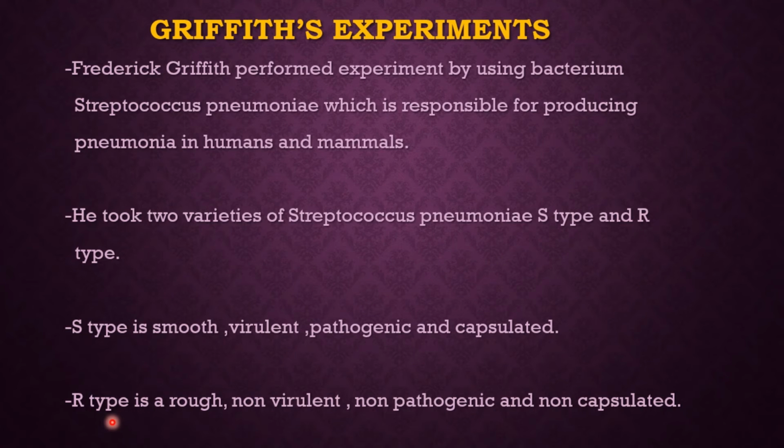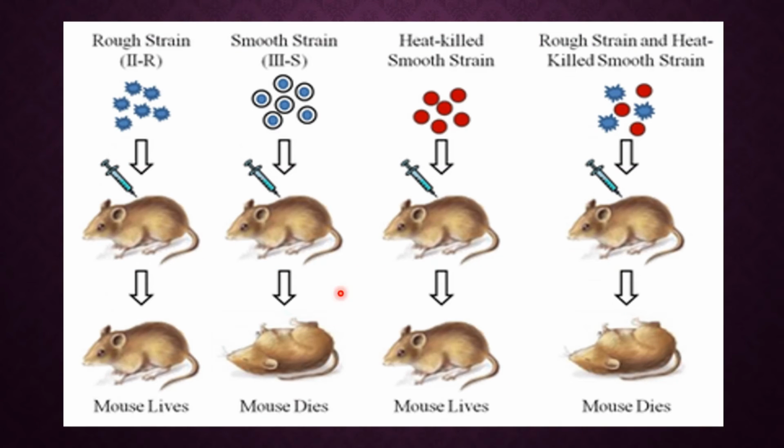Next one is R type, which means it is rough, non-virulent or non-pathogenic, meaning it is not responsible for causing any type of disease, especially pneumonia, and it is non-capsulated, meaning it is without covering. Now he performed this experiment. He completed his experiment in 4 steps.